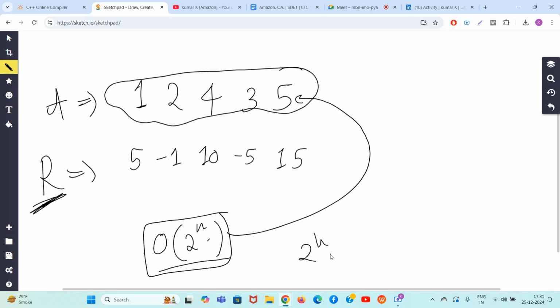But that will take 2 raised to n into n time. So, 2 raised to n for generating all the subsets and n time for going through the subset. In worst case, the subset size can be as large as n, right? So 2 raised to n into n. Though in average, it will be 2 raised to n into n by 2, something like that. But anyways, let's ignore that.